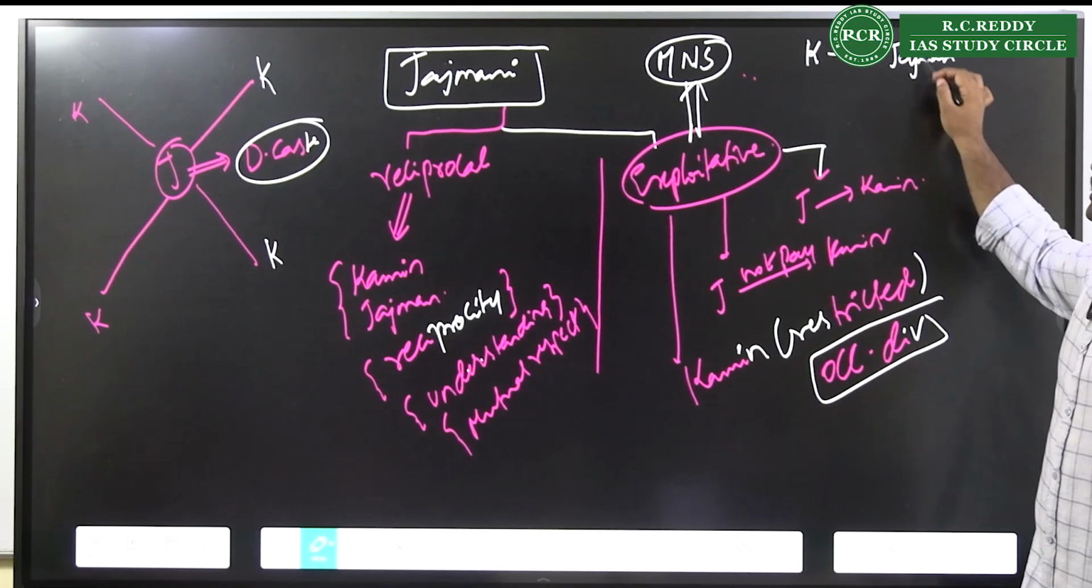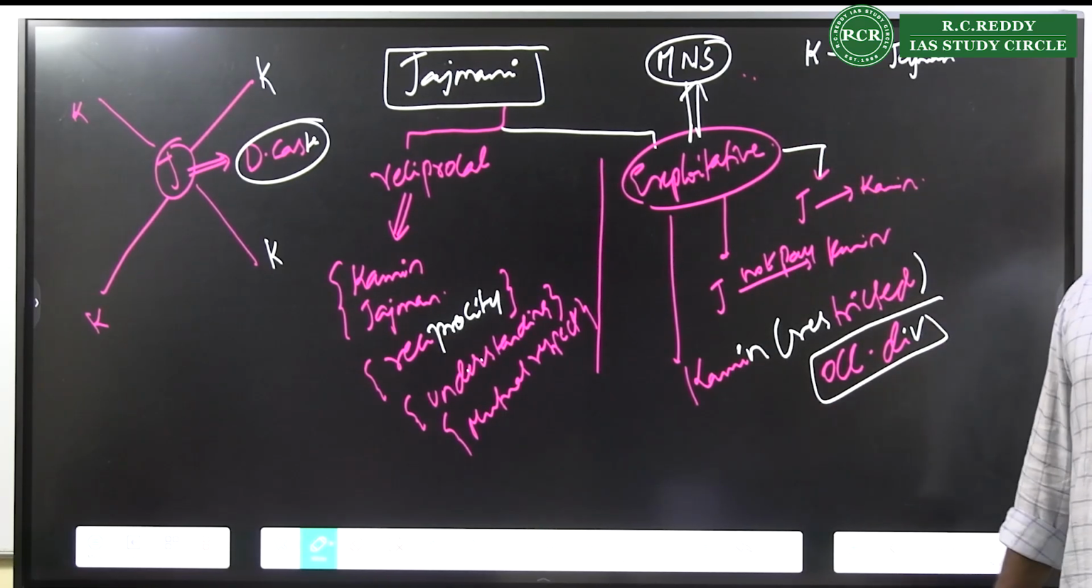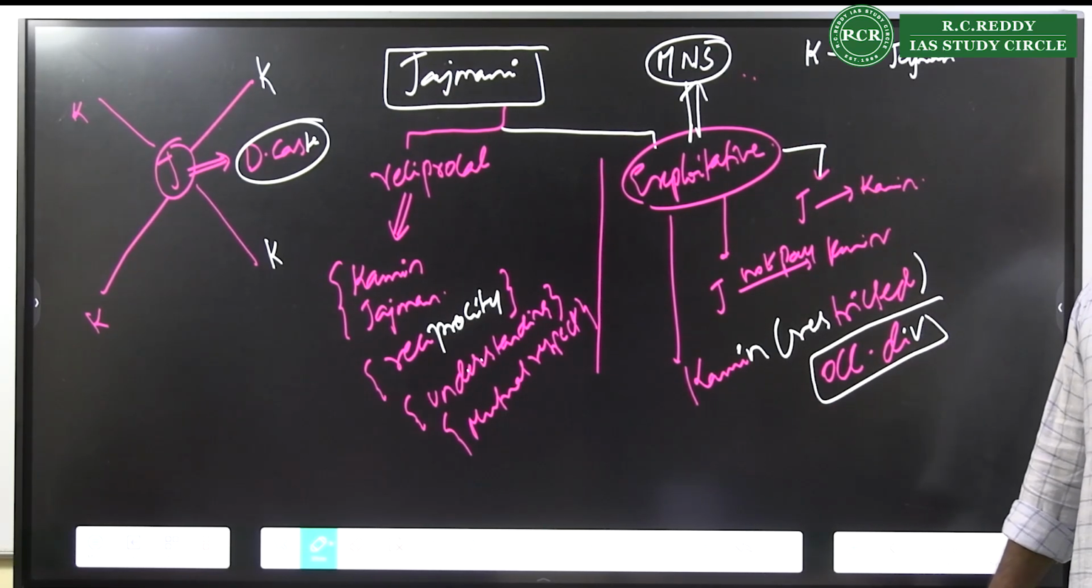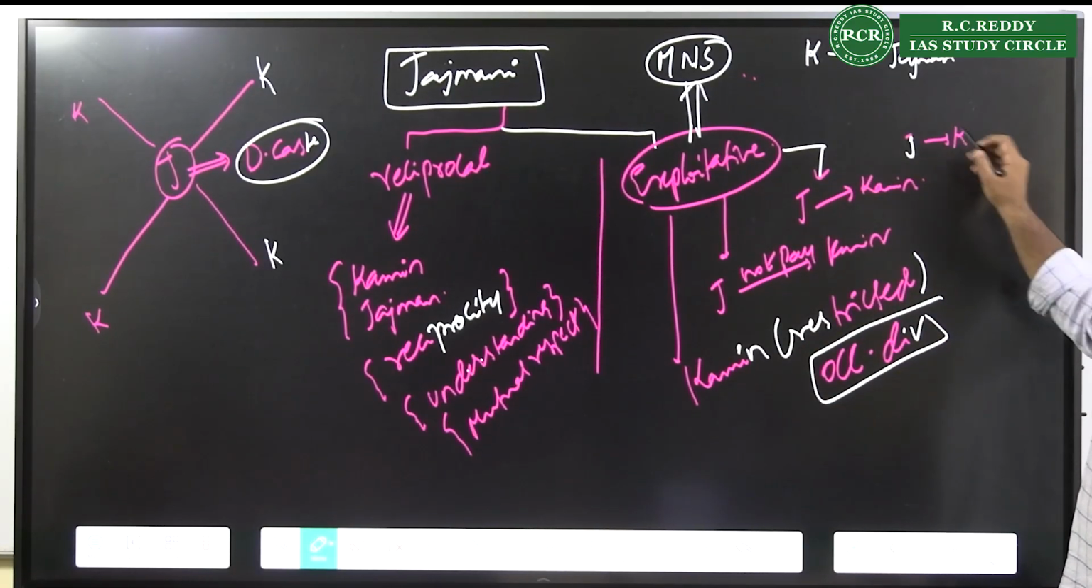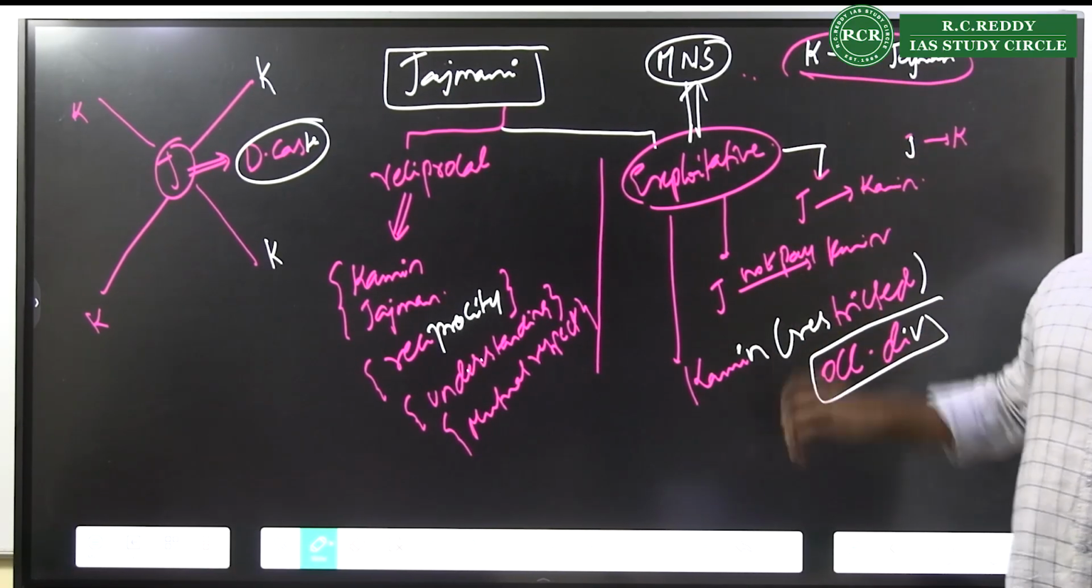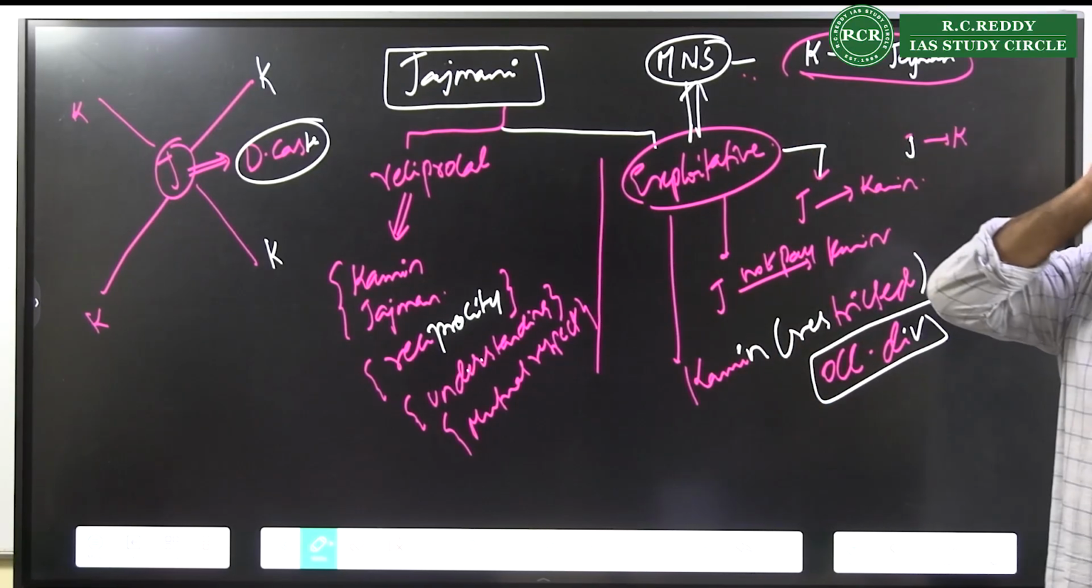Kamin is exploiting the Jajman. That is what is perceived by M.N. Srinivas. That means one aspect is Jajman exploiting Kamin, but Kamin is also exploiting Jajman, is what is said by M.N. Srinivas.